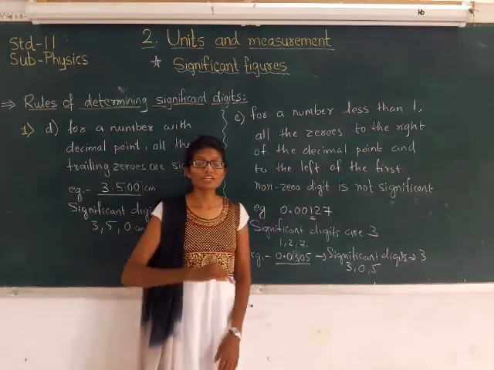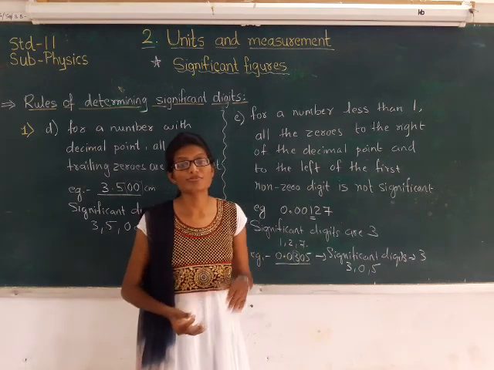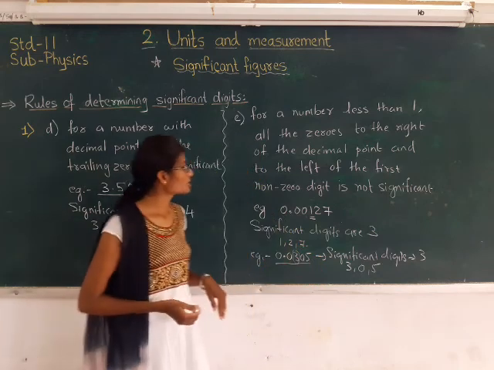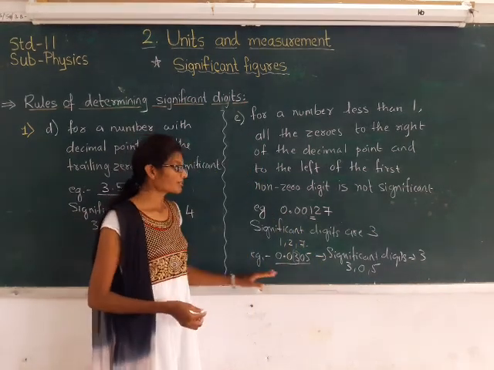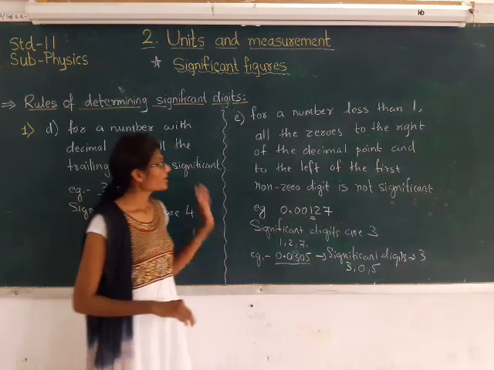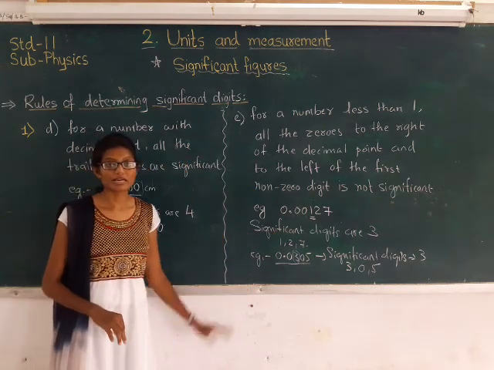So you will get such numbers where you need to apply 2 or 3 rules. So you need to remember all these rules. So this was about the first rule, which contained the 5 sub rules. So copy down this rule and the example as well.